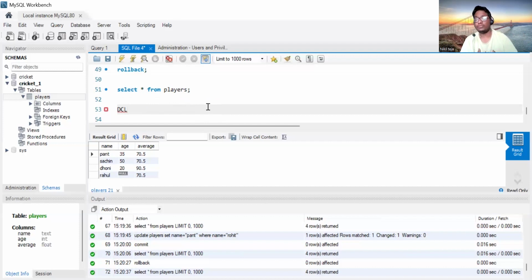As we are doing this course in the perspective, in the scope of data analytics and business analytics ना. So हमको DCL, like we don't want to know about DCL, but the keywords in the DCL are grant as well as revoke. It is mainly like only database administrators will be using the DCL commands, but as a data analyst or business analyst we will not be using DCL के commands.